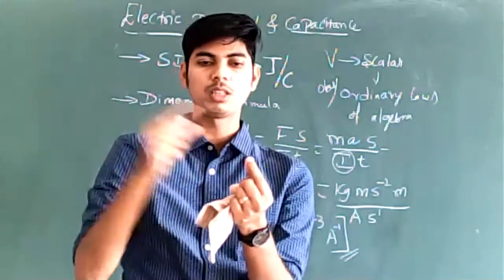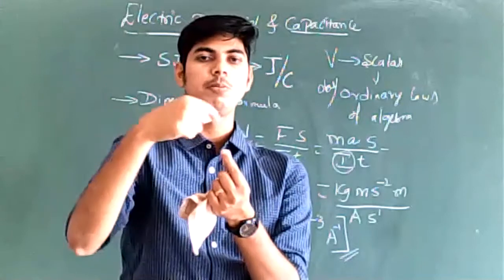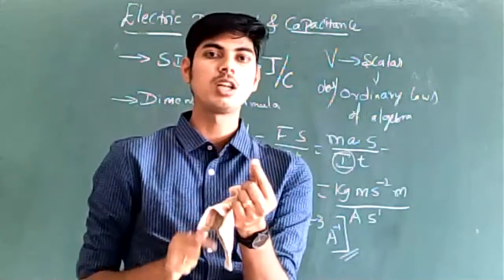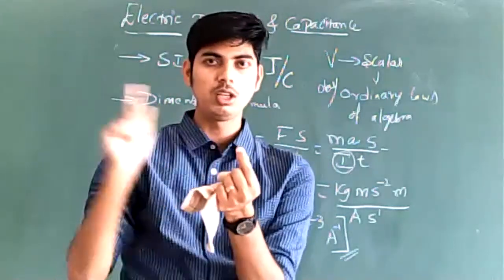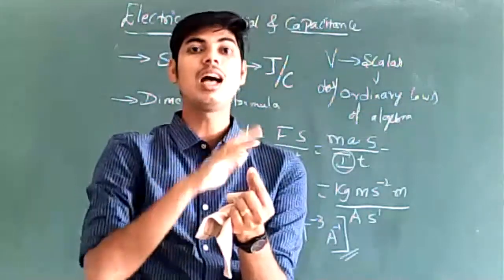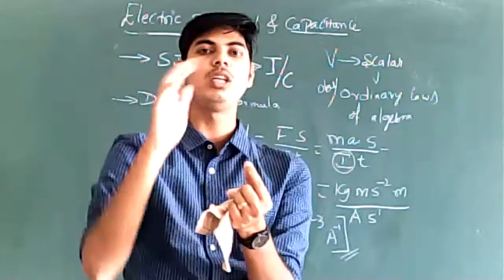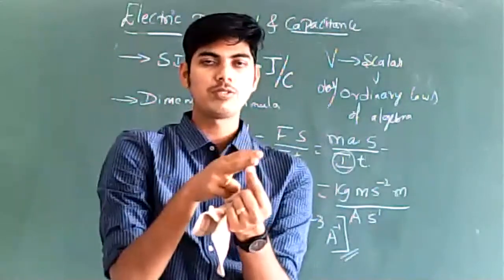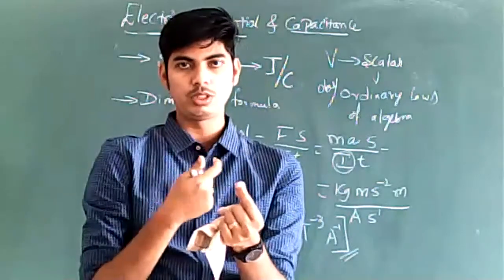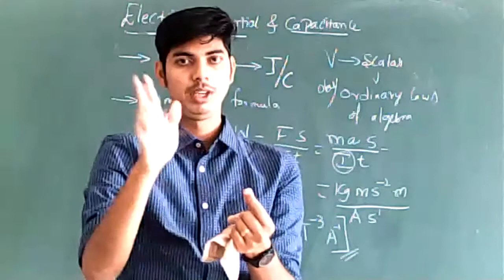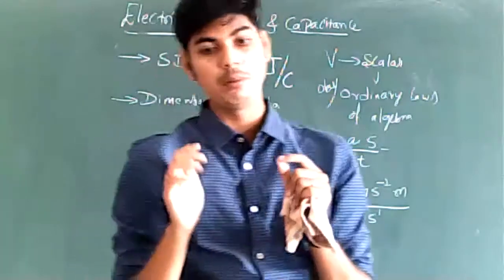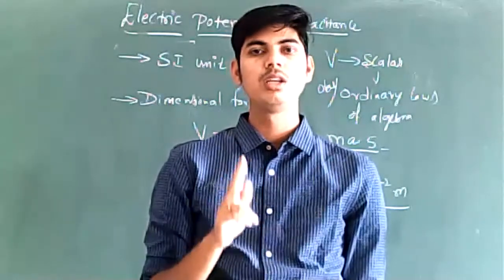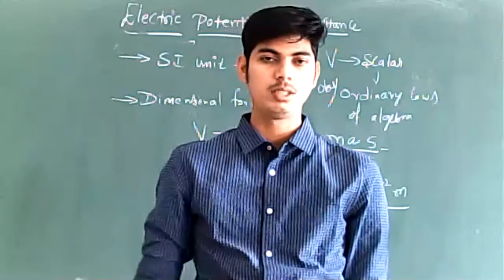First charge at the point P produces a potential of 10 volt. Second charge at the point P produces a potential of 5 volt. Third charge at the point P produces a potential of 5 volt. What is the net potential at point P? Net potential at a point due to many charges is the algebraic sum of potentials due to individual charges. First charge 10 volt, second charge 5 volt, third charge 5 volt. The algebraic sum is 10 plus 5 plus 5, which is 20 volt. So potentials can be added just like real numbers. Potential being a scalar quantity obeys ordinary laws of algebra, right?